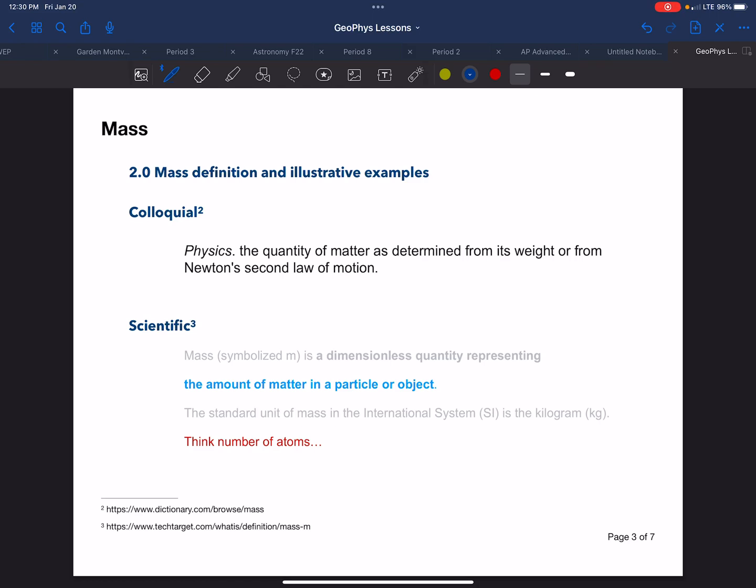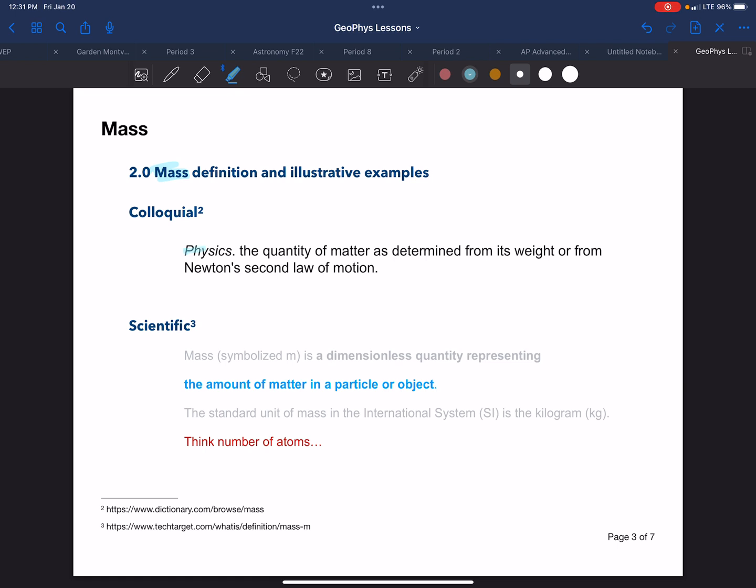The definition of mass and examples of mass. Mass is one of these special terms in science that has a specific meaning, but you come across it at some point in your life. The colloquial meaning, if we were to look it up in a dictionary, would have multiple meanings. Just the noun form of it has 5 or more meanings.